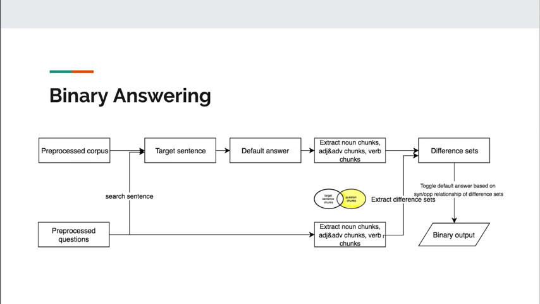After we retrieve the target sentence, for binary answering, we extract the default answer from the target sentence based on whether there's a negation, like no, not, none in it. After that, we extract noun chunks, adjective and adverb chunks, and verb chunks from the target sentence and the given question respectively. Take the set difference by subtracting the target sentence chunks from the question chunks. That is to say, to find out all chunks that appeared in the question but not in the target sentence. For each of these chunks, we then examine if its synonym or antonym appeared in the target sentence. If there is some antonym, we flip the default answer. Otherwise, we remain the default answer.